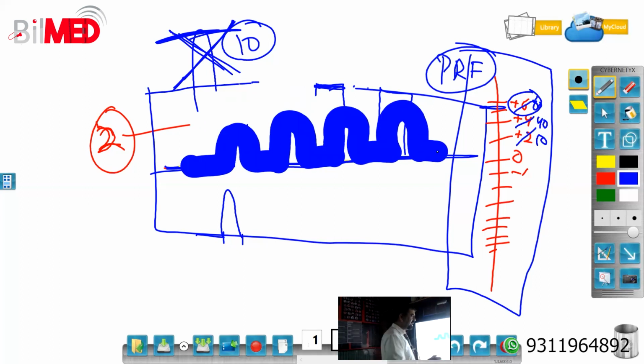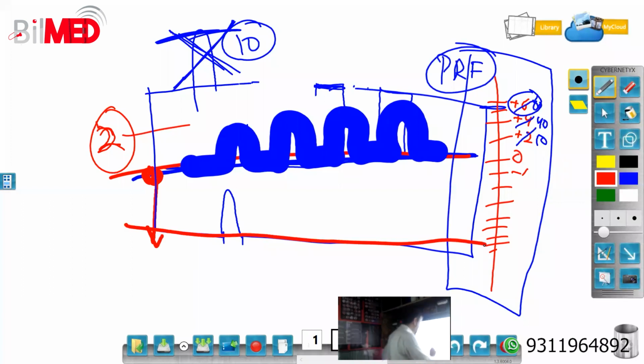So this is the PRF. Then how to move this baseline? Now this is the baseline over here. How to move the baseline? Again, there is a knob which we showed you. By rotating that clockwise or anti-clockwise, you will see that this baseline will move down or will go up. That is probably the last point now.